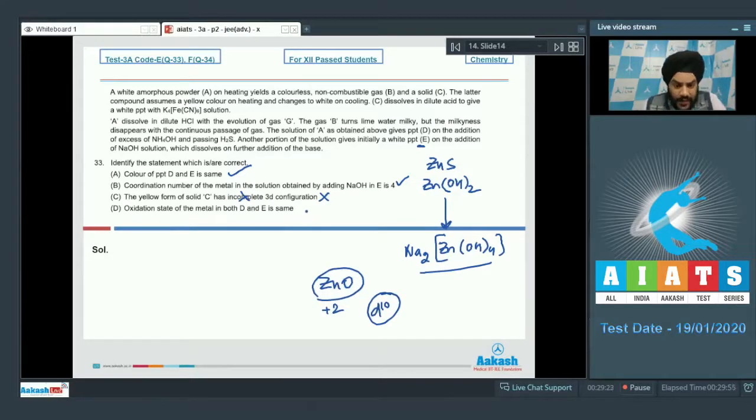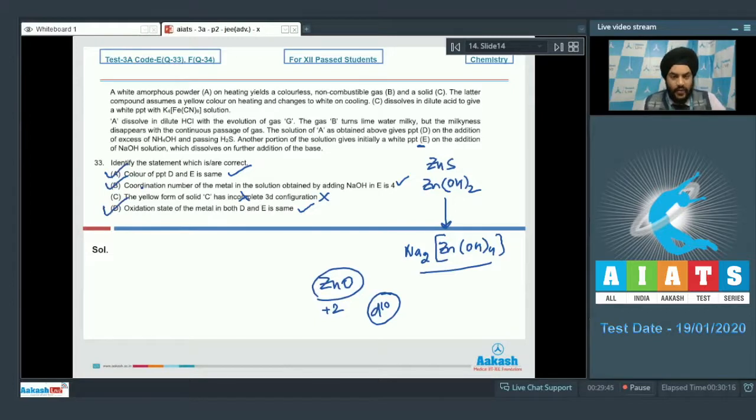If you look at the last option now, students, the oxidation state of metal in both D and E is same. D was ZnS whereas E was Zn(OH)2. So the oxidation state of zinc in both these compounds is +2. So this is also a correct statement. So for question number 33, we have to mark the correct answer as option A, option B and option D.